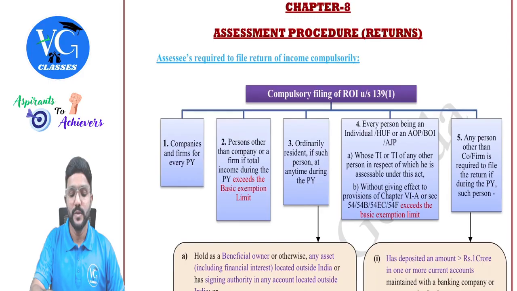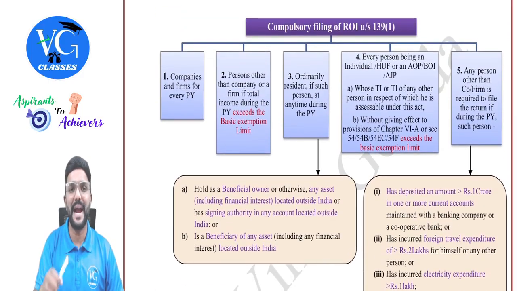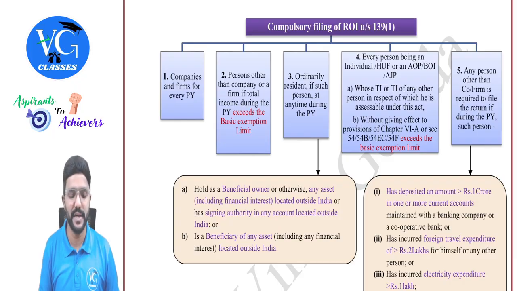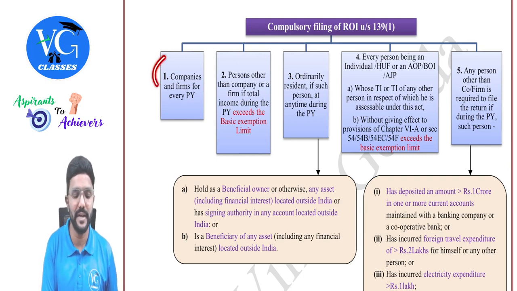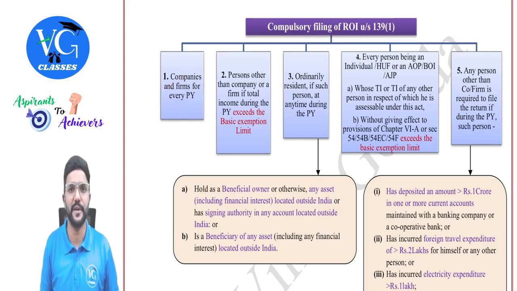Yes, sir. So there is a list of people who should mandatorily file income tax returns. It is given in order here. And guys, please learn it in a sequence. For example, if I am a person who is covered here, then we need not check the remaining points. Or else, assume I am an individual who is covered in the second point. Should I check the third, fourth, and fifth points? Not required. Okay, let us see one by one.